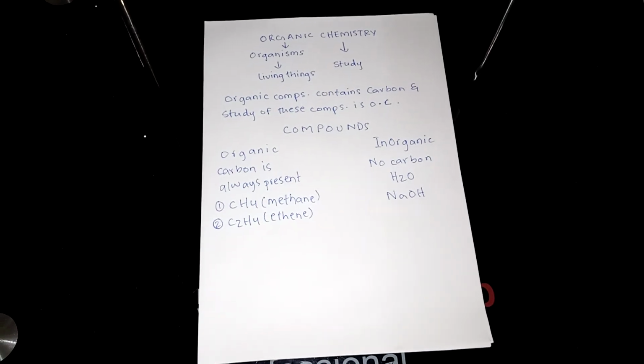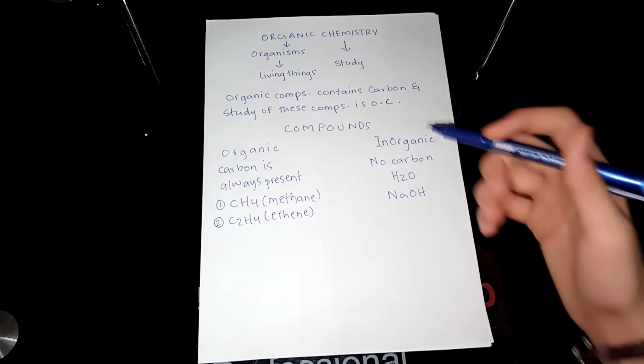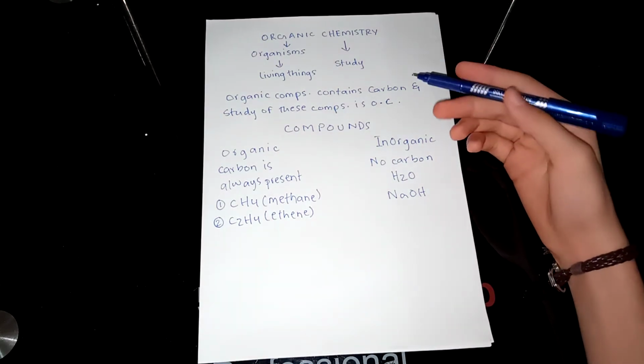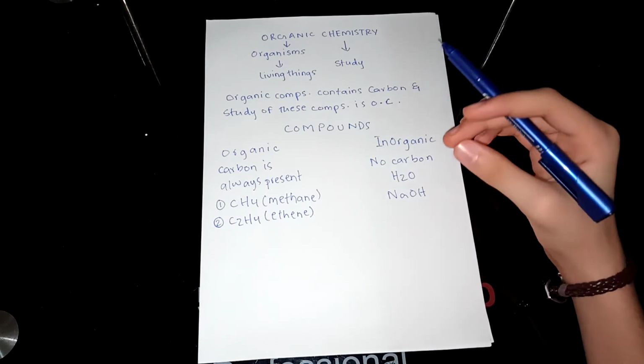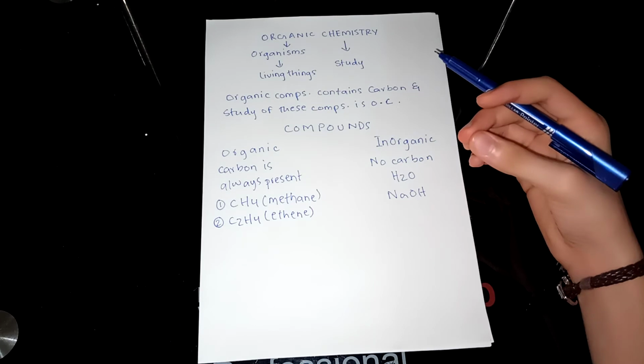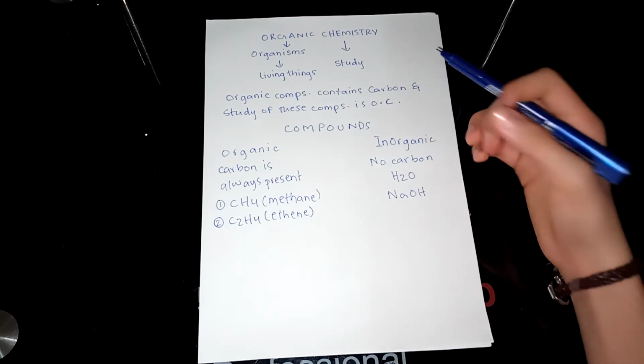So moving further to a few exceptions. Not all the compounds that contain carbon are organic. A few compounds are inorganic too, which means there are a few exceptions.